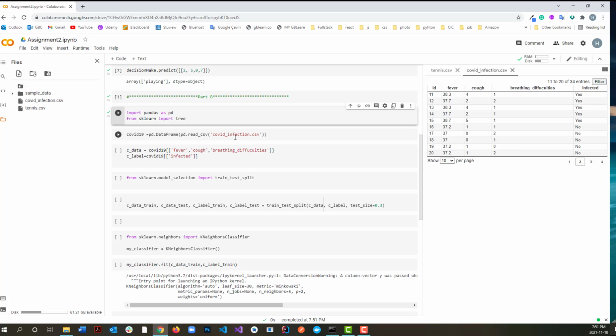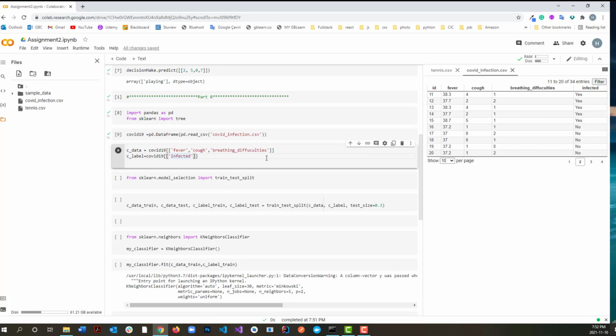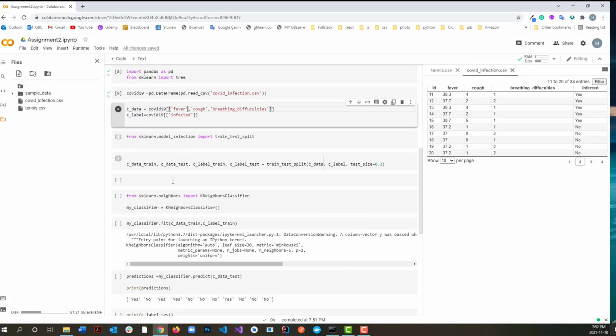Here I'm reading the data from the COVID infection comma separated values file, and I'm passing some data which is coming from our file: fever, cough, breathing difficulties, and infection. It's the result of our file, and this is kind of the label and this is kind of the data.